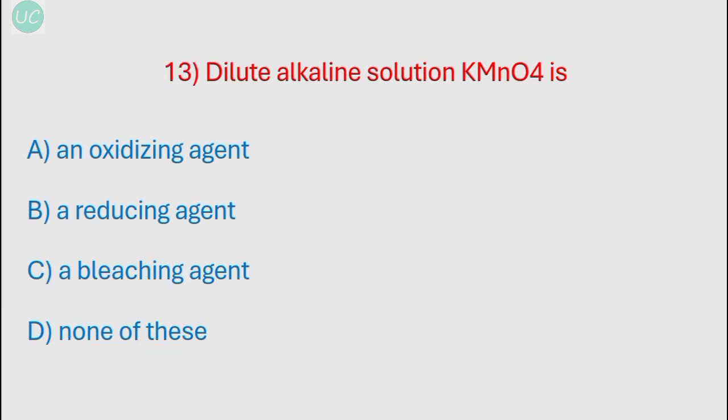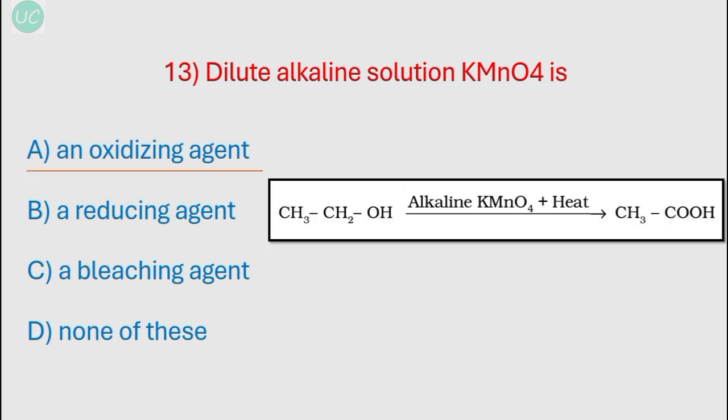Okay, our next question is, dilute alkaline solution of KMnO4 is, so it is an oxidizing agent. Okay, so let's look at the reaction. On the left hand side there is an alcohol, and on the right hand side there is a carboxylic acid, and as you can see there is an addition of oxygen from left hand to right hand side, and this is because of the presence of alkaline KMnO4. So alkaline KMnO4 acts as an oxidizing agent, that means it adds oxygen to the compound.